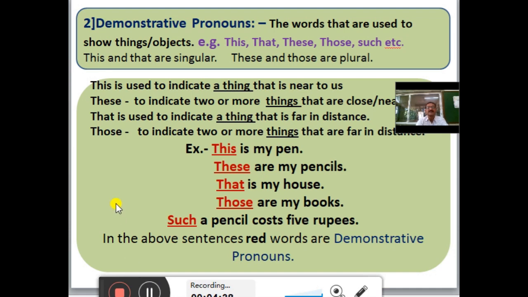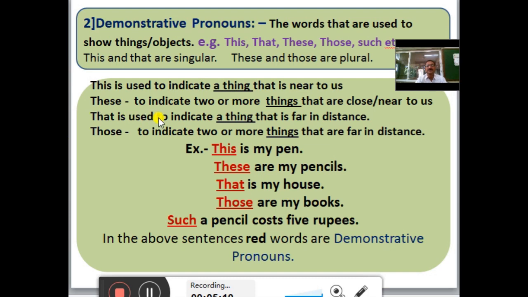Second, demonstrative pronouns. The words that are used to show things or objects are called demonstrative pronouns. For example, this, that, these, those, such, etc. This and that are singular, these and those are plural. This is used to indicate a thing that is near to us. These is used to indicate two or more things that are close or near to us.